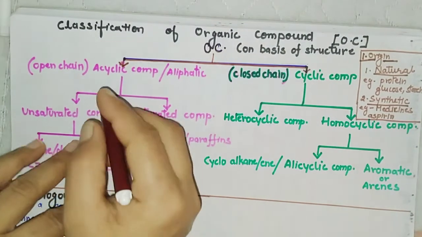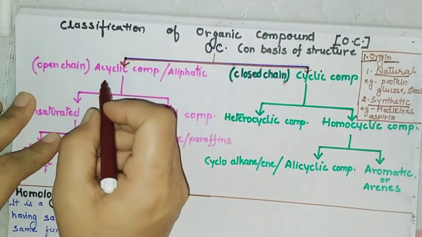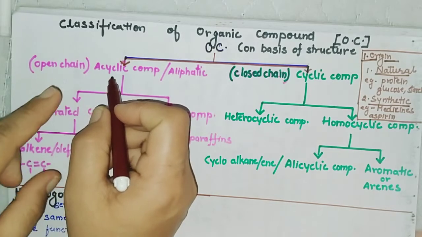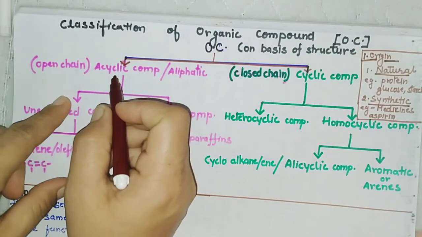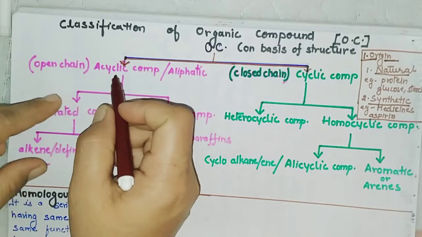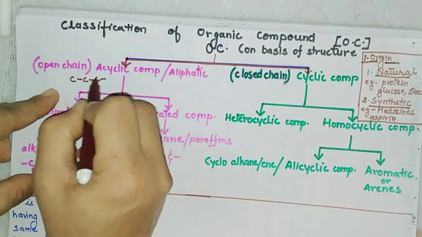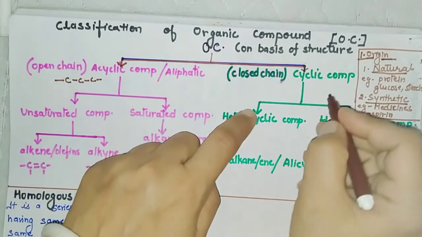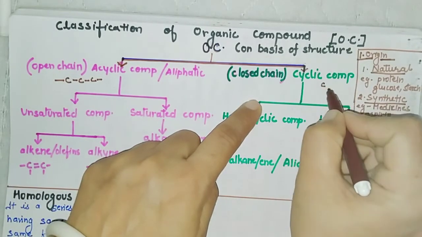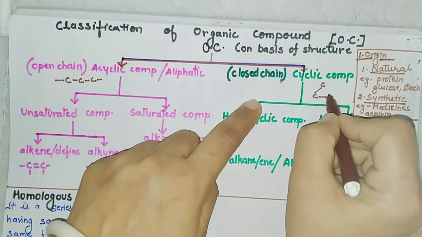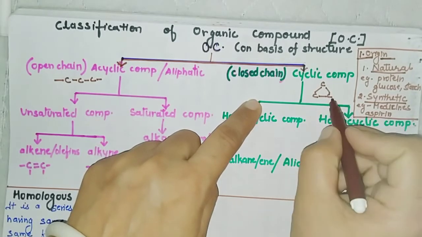Acyclic compounds mean the first carbon of the chain is not attached to the last carbon, like this, the structure of an open chain. Whereas in a closed chain, the first carbon atom is attached to the last one.